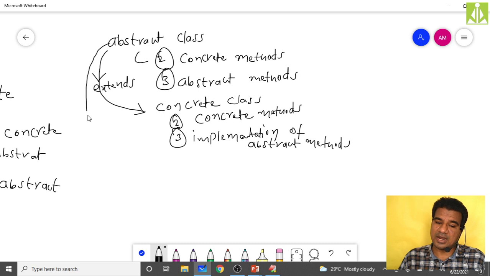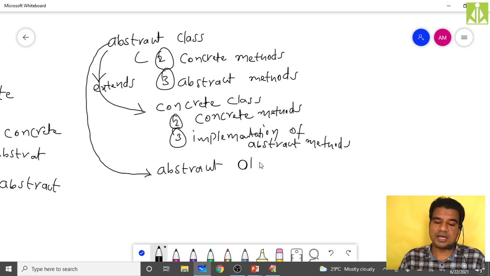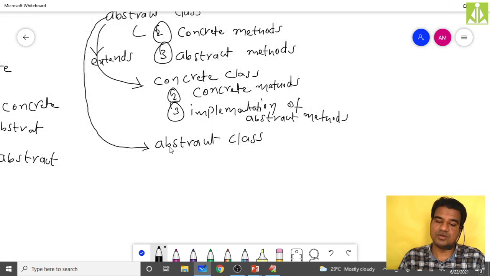Extend this abstract class and make the second class also an abstract class only. Okay, second class also an abstract class only. Then what you can do? You can omit the implementations. You can give the partial implementations. You cannot give the full implementations.